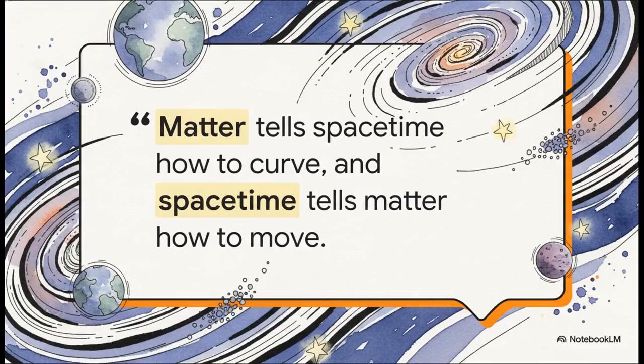And this idea leads to probably the most beautiful and simple summary of the entire theory. From the physicist John Archibald Wheeler, he said, "Matter tells space-time how to curve, and space-time tells matter how to move." Just let that sink in for a second. That's it. That's gravity. It's not some spooky force pulling things across empty space. It's just stuff following the curves in the road of space-time that are made by other stuff. It's an absolutely incredible and elegant idea.